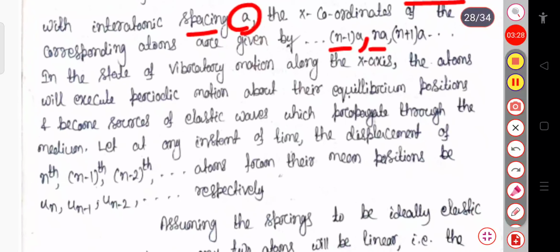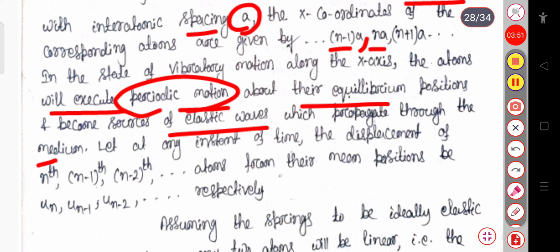Now in the state of vibratory motion along the x-axis, the atoms will execute periodic motion about their equilibrium position and become the source of elastic waves which propagate through the medium.